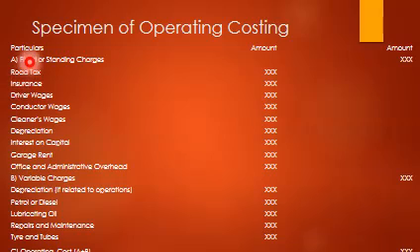Under fixed or standing charges, we have road tax, insurance, driver wages, conductor wages, cleaner wages, depreciation, interest on capital, garage rent, and office and administrative overhead. Under variable charges, we have depreciation, petrol, lubricant oil, repairs and maintenance, tires and tubes. If we add both standing charges and variable charges, we get the operating cost.